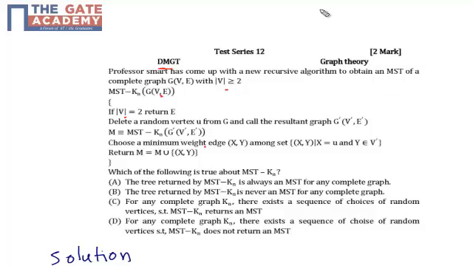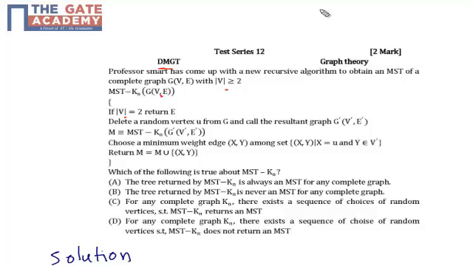Choose the minimum weight edge among the set xy such that x is equal to u and y belongs to V'. Then return M is equal to M union xy edge. So every time we have to add the edge with minimum weight. Now the question is, which of the following is true about MST-Kn?